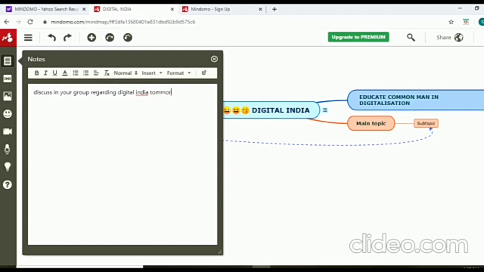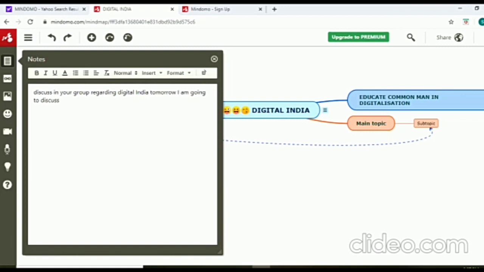This app is also a collaborating app. As you can see here, I have typed: discuss in your group regarding Digital India. Tomorrow I am going to take your session. In this way, the teacher can definitely give them notes here. You can give some answers. They can copy it in their books. You can give them some discussion topics, whatever you want to say about the topic you have put forth. Mind map was just a mind mapping session, just maps. But here it is a little bit advanced, where you can have so many things and so many discussions over here.